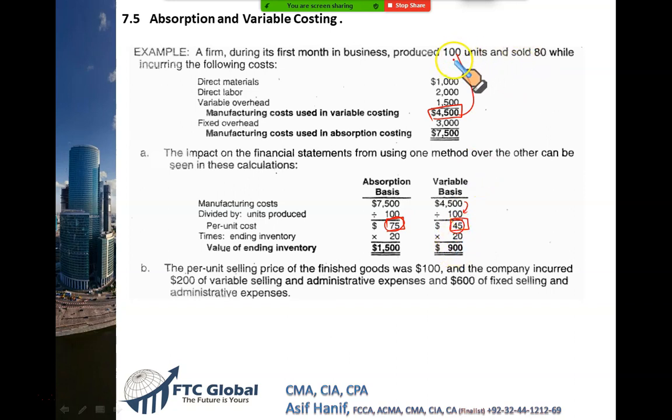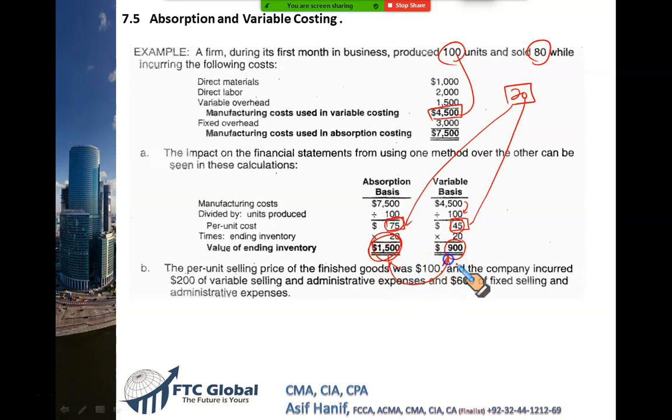Now, if I produce 100 units and I sell only 80, my closing stock will consist of 20 units, right? These 20 units under the absorption costing will have a value of 20 multiplied by 75, 1500. And these 20 units under the variable costing will have a value of 45 multiplied by 20, 900. Look at this, this is where you play.